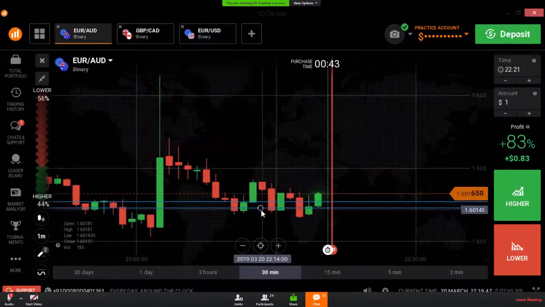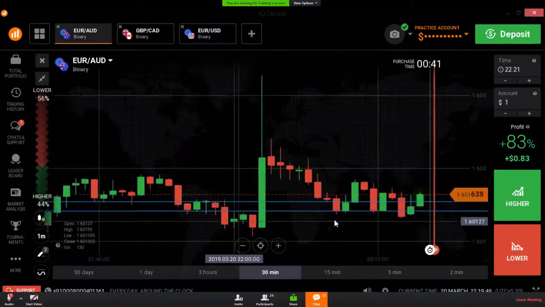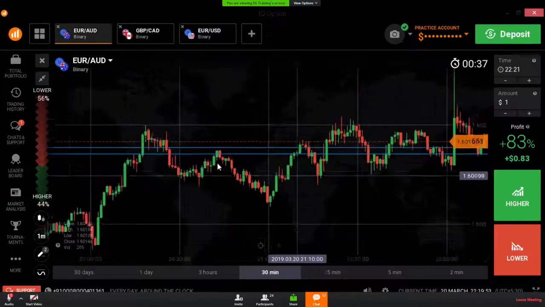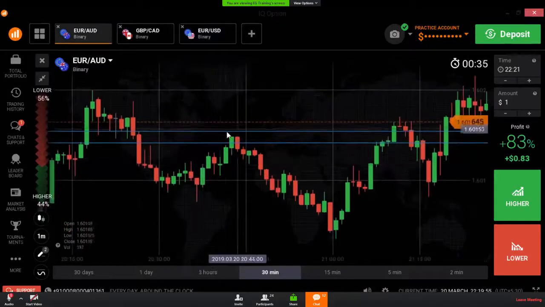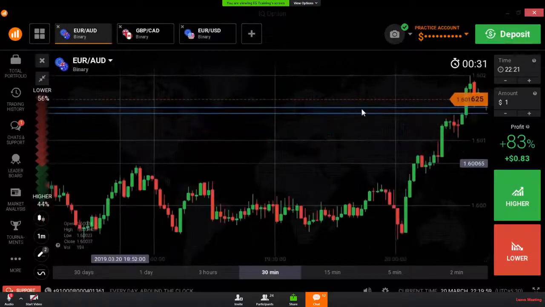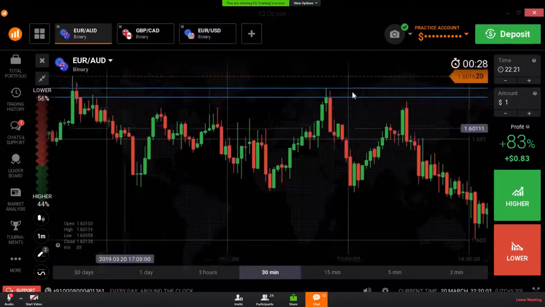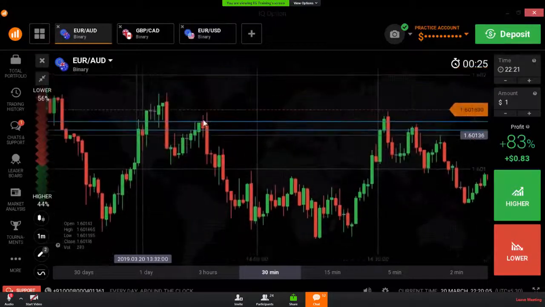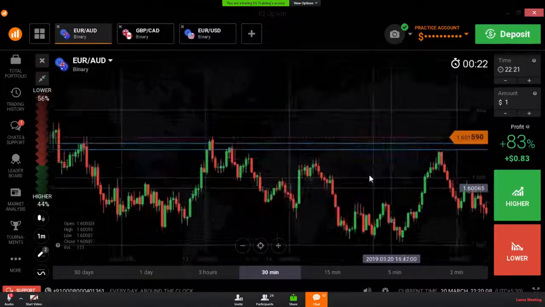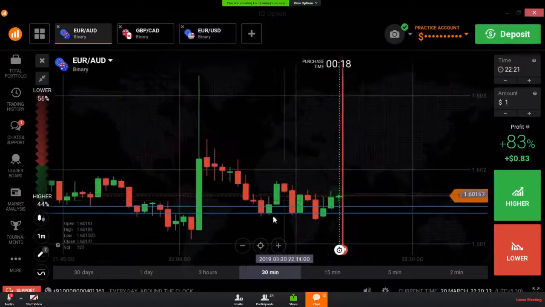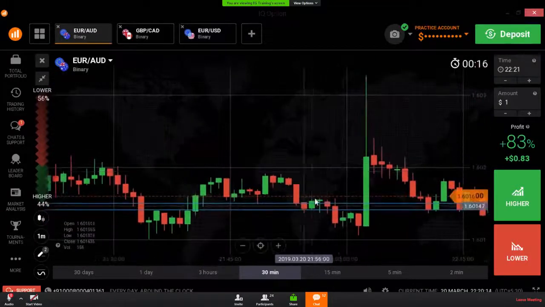Okay, I'm going to adjust the line here from this level to this level. I'm going to check this level. This is a reversal point, a perfect reversal point. So the market reversed from this level most of the time. So you can trust this level.